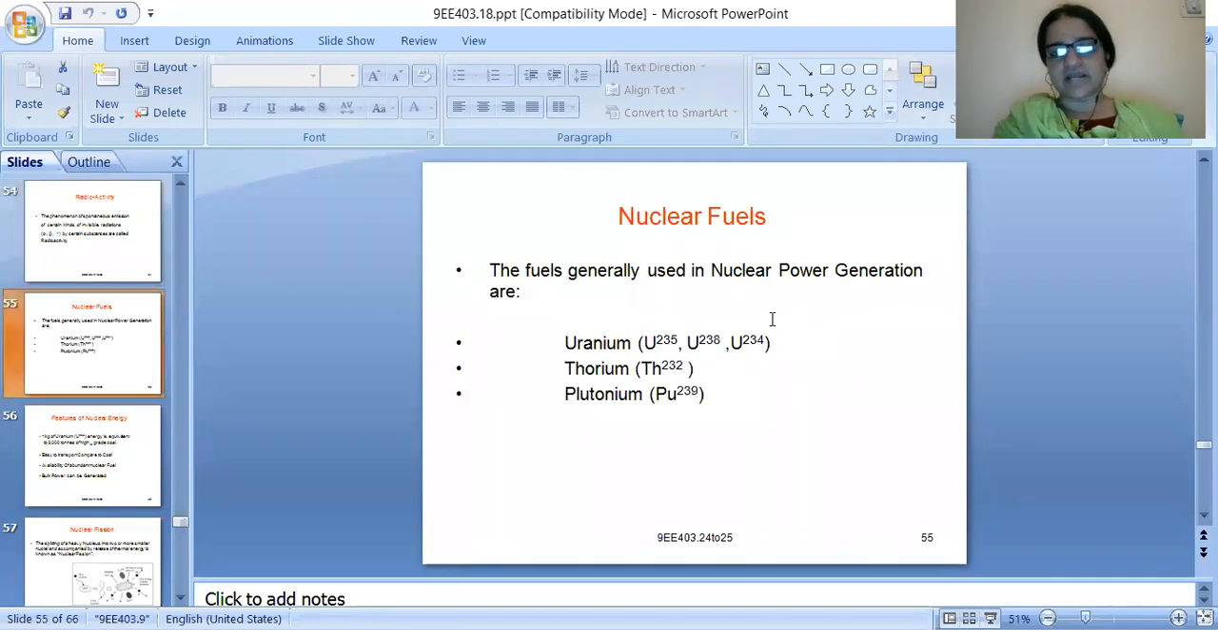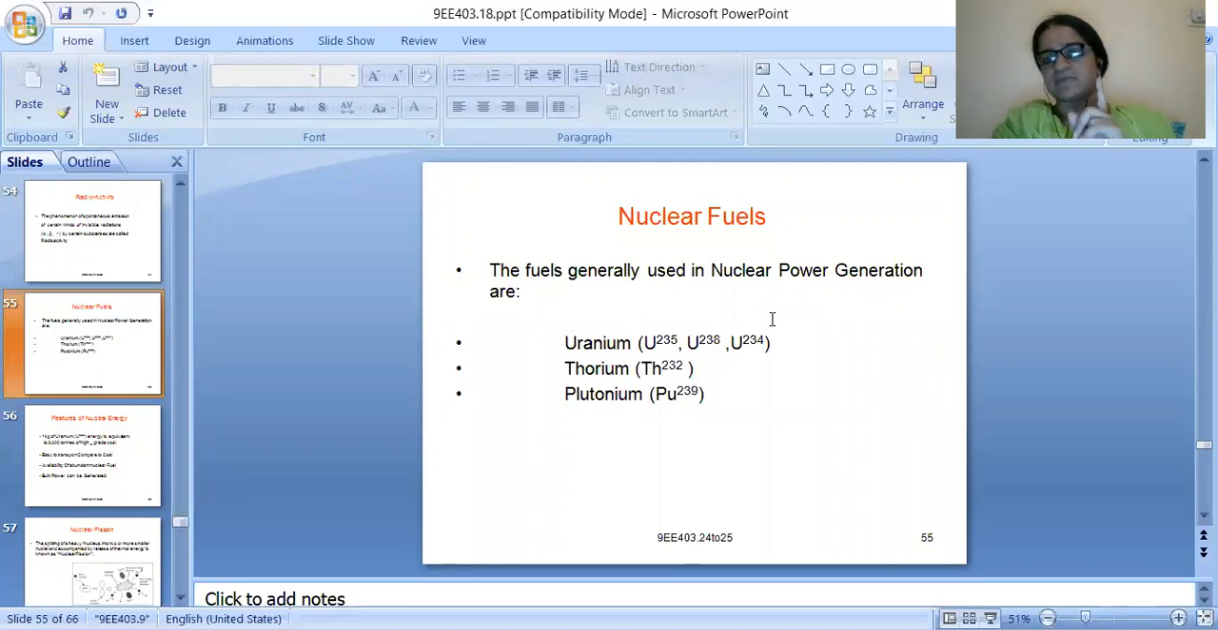Coming to the next slide, what are nuclear fuels? Nuclear fuels are the inputs which we can give to a nuclear power plant. The fuels generally used in a nuclear power plant are uranium, thorium, and plutonium. These are the three materials which produce alpha, beta, and gamma rays.